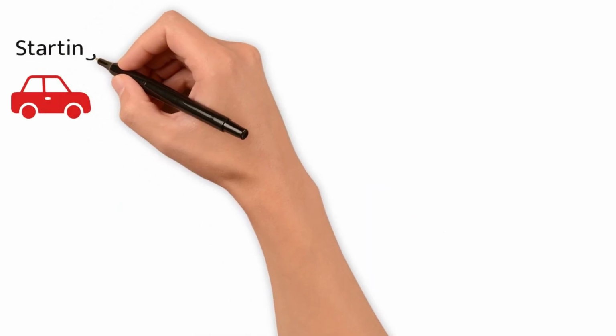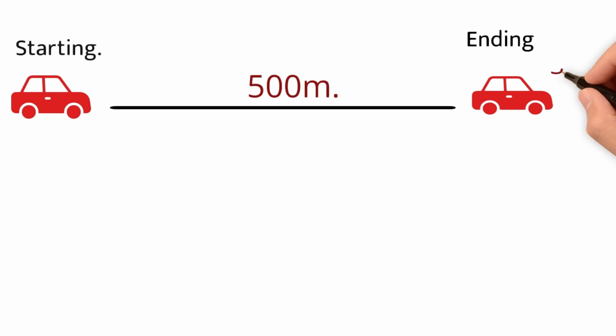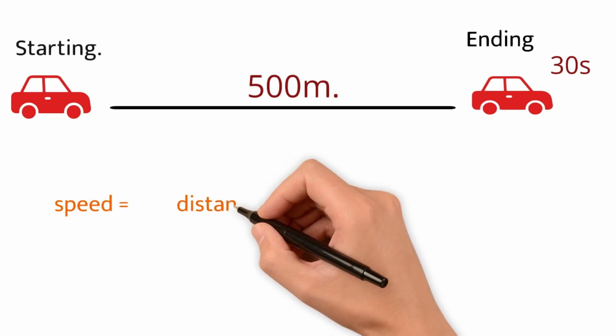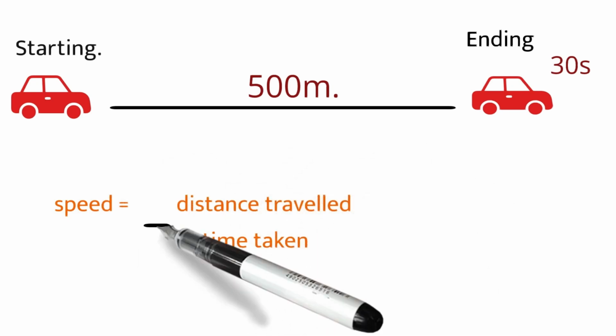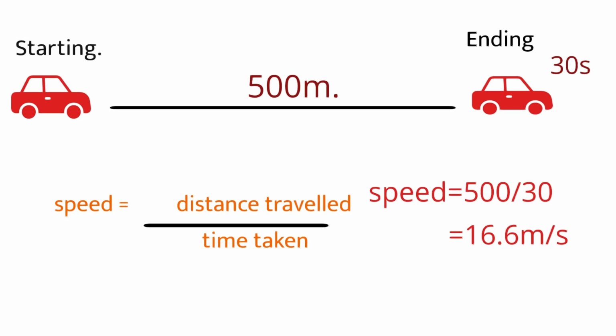Now suppose this is the starting position of the car, and after traveling a distance of 500 meters, the car reaches its destination, which is the ending position of the car, and the time taken for this journey is 30 seconds. So now you need to find out the speed of the car. You will apply the same relation of speed and you will get the speed of the car as 16.6 meters per second.